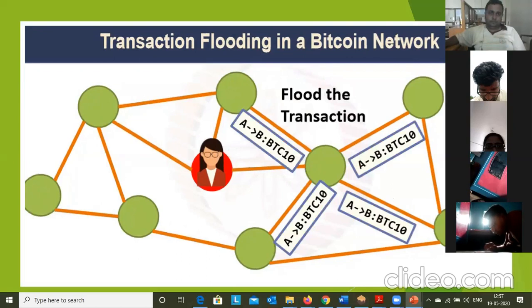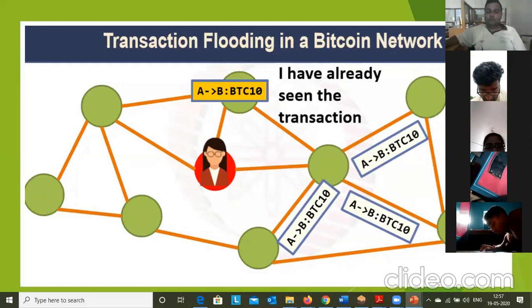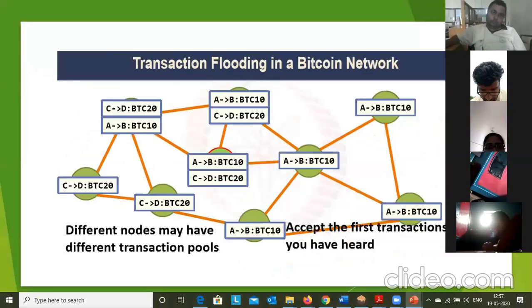Other nodes also flood these transactions across the nodes. Here a node is again sending the same transaction to a node which has already seen it, saying, I have already seen the transaction. Now you can see this slide, transaction flooding in a Bitcoin network. The transactions will be spread like this whenever we perform them. All the transaction details will be stored: A to B, 10 Bitcoins transferred, and C to D, 20 Bitcoins transferred. Like this, all the information will be stored in the blockchain up to date.